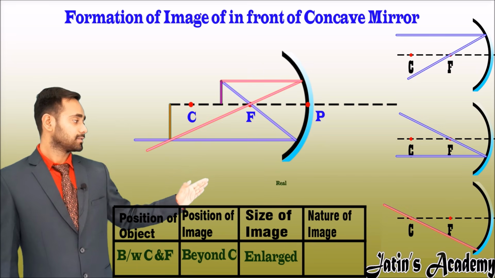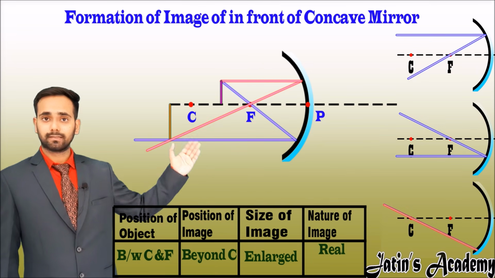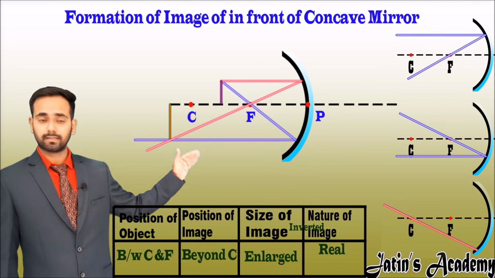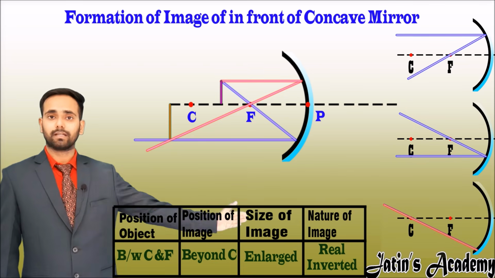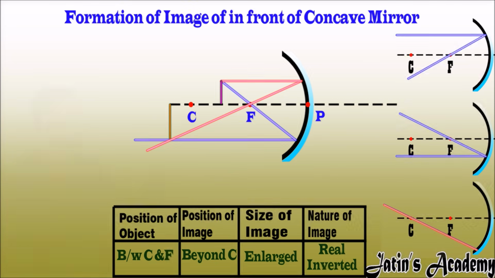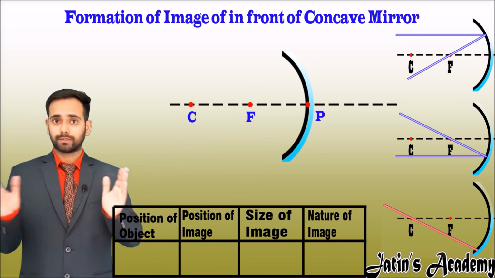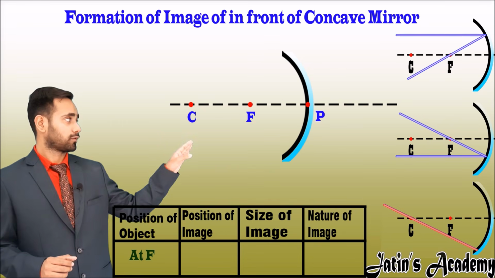It means this is a real image, and this is below the principal axis, means inverted. So nature is real and inverted. Coming to the fourth point, when the object is placed at the focus.